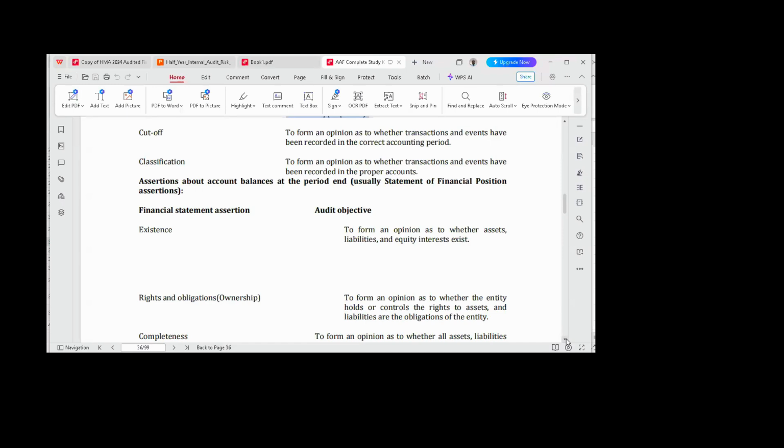So you want to establish that the assets that you have contained in your financial position, they're actually your own. And when they are not your own, you have proper documentation to say that, oh, you have a lease agreement or you have a hire purchase agreement to use them. Asset, what is the definition of asset? Asset is anything that you use to generate what? Economic benefits. That's asset. Anything that you use to generate economic benefit is an asset in accounting.